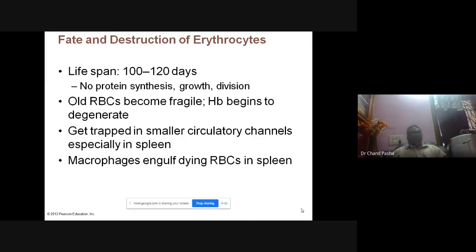And old RBCs, as they need to travel through the capillaries, traveling for several days, will become fragile. The regeneration capacity is also not there with these RBC cells, so the membranes will become fragile, and the hemoglobin which is there inside gets degenerated.